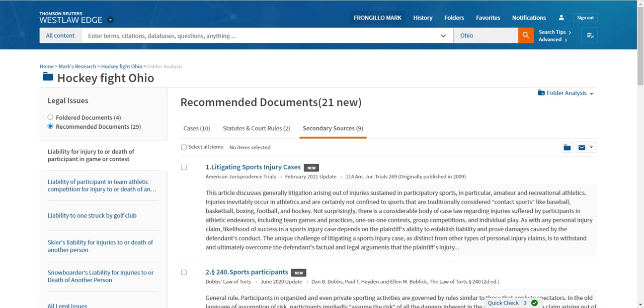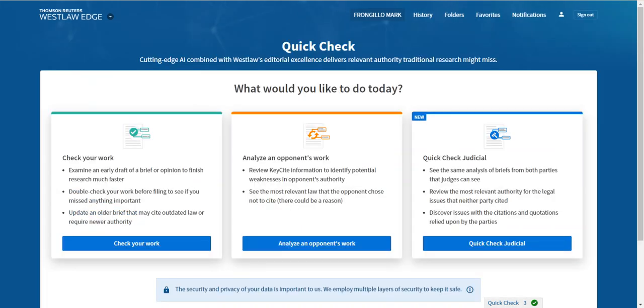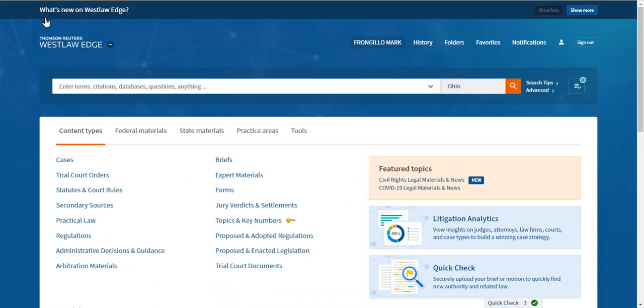Final safety net and final tip. Once you're done researching and you've finished the draft of your brief or the final version of your brief, make sure you are running it through Quick Check.